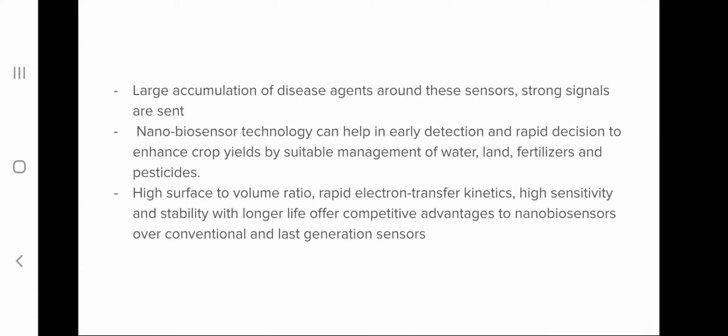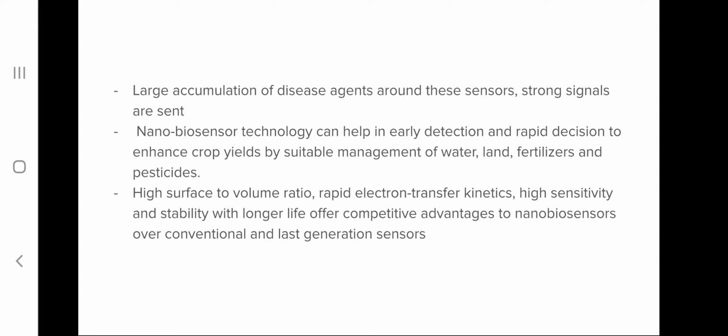And if a larger amount of analyte is present, for example a disease agent as the analyte which we are using, if a larger amount of disease causing organism is present around the sensor, stronger signals are produced. So the strength of the signal depends upon the concentration of analyte present in the medium.